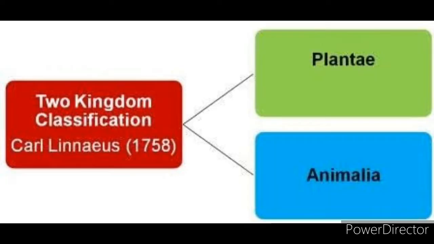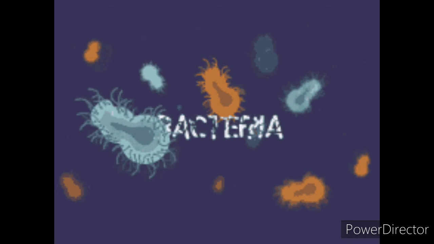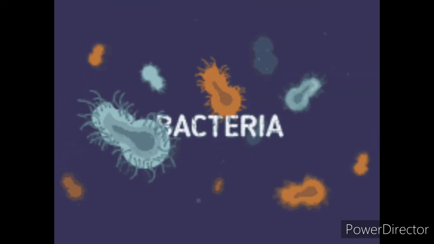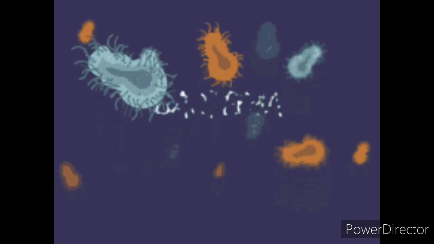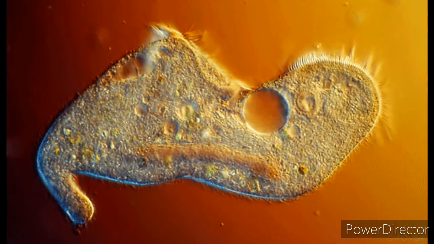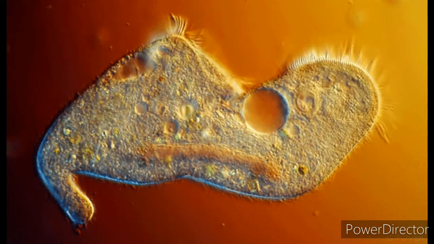Originally, the living world was broadly classified into two main kingdoms: Kingdom Plantae, which can also be called plants, and Kingdom Animalia, which refers to the animals. But this classification presented certain confusions. Bacteria in the original classification were classified along with the plants, but they possess the characteristics of both plants and animals. Similarly, protozoans were initially put under the kingdom Animalia.